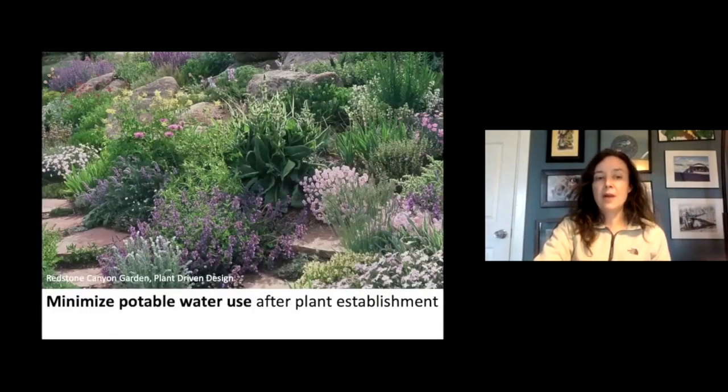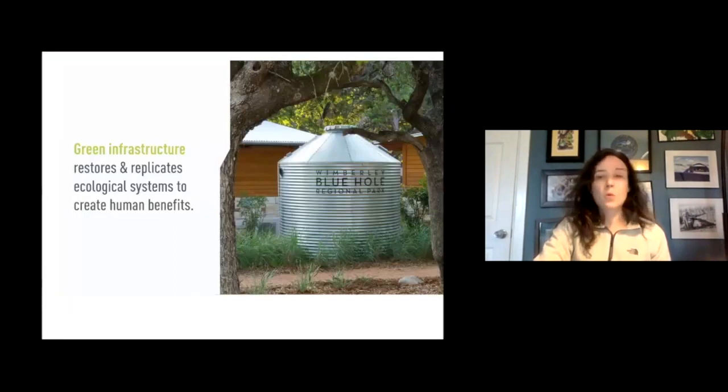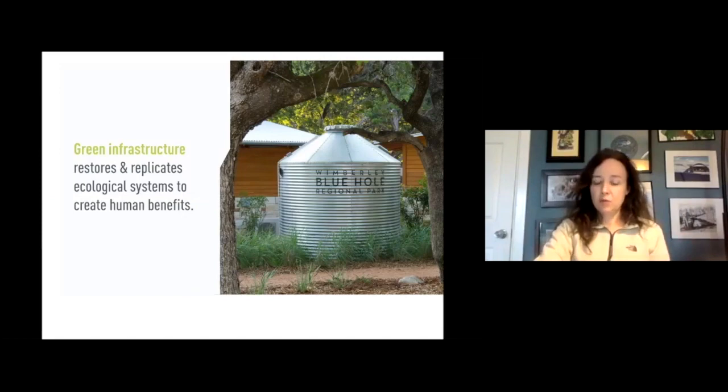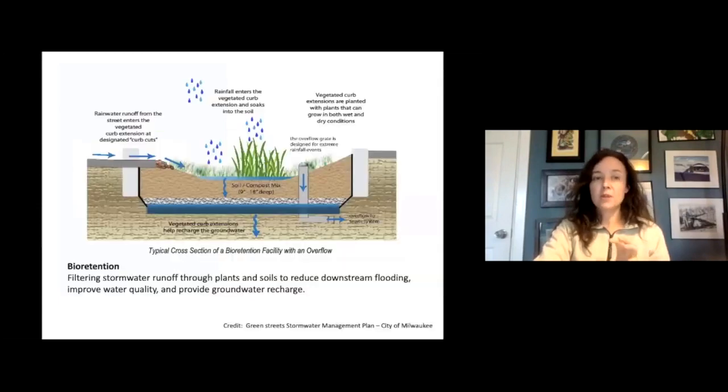And so how can we minimize water use after plant establishment? One way to do that is to use green infrastructure. Green infrastructure can include many different things that want to restore or replicate the ecological systems to create human benefits. What we're going to focus on today is the bioretention piece.